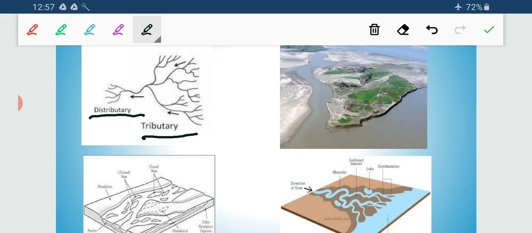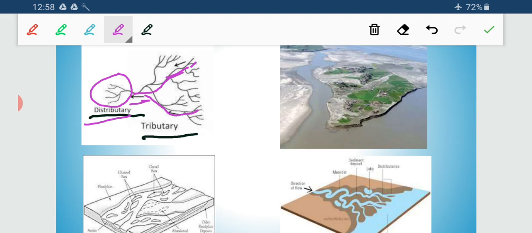This is the main stream, you can see the arrow here. The small stream that is joining is the tributary, and here you can see the branching off of the main stream; this is the distributary.